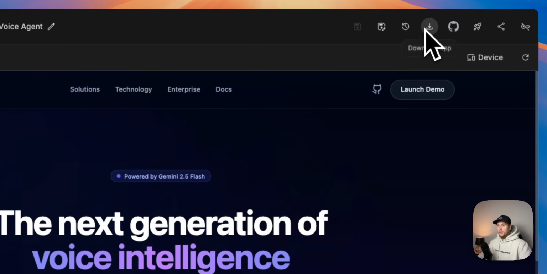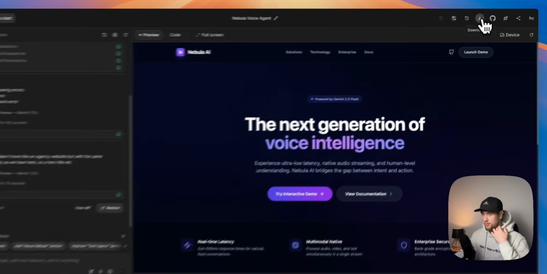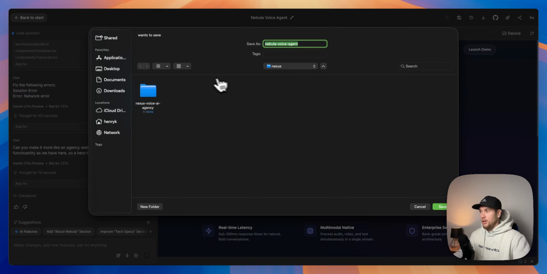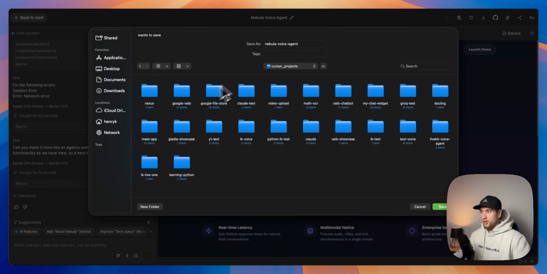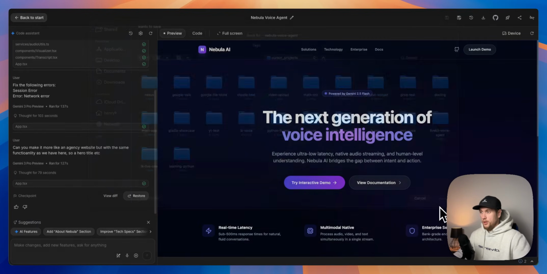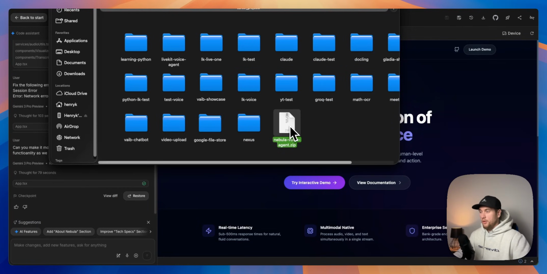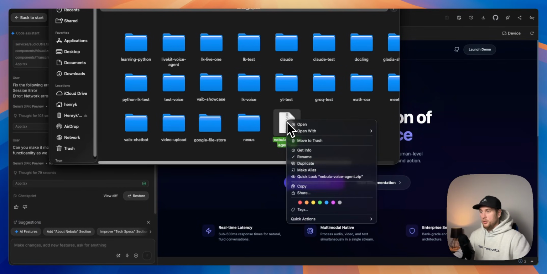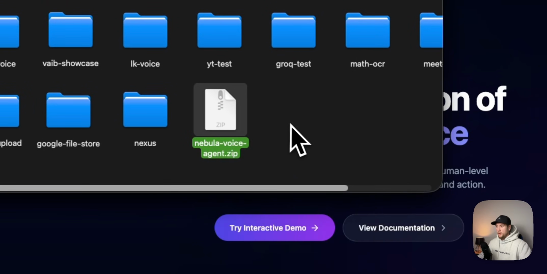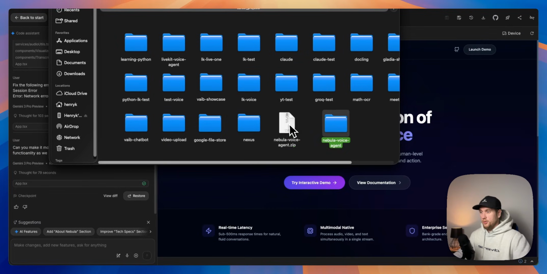What I did then is I clicked on this button that says download app. I'll click on this. I'm going to save it to my folder where I keep all my Cursor projects because I'm going to be opening it up in Cursor in a sec. So I'll click on save. You might have a zip file in here, and what we want to do is just open that up. So now we have this. Just delete the zip file. And now we are going to go to Cursor and open this up in Cursor.